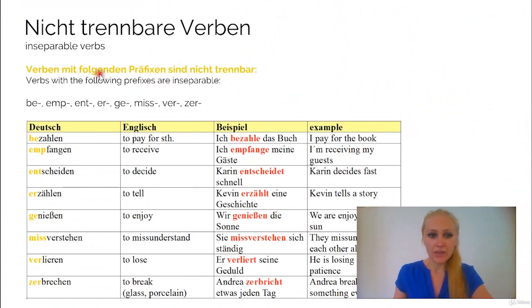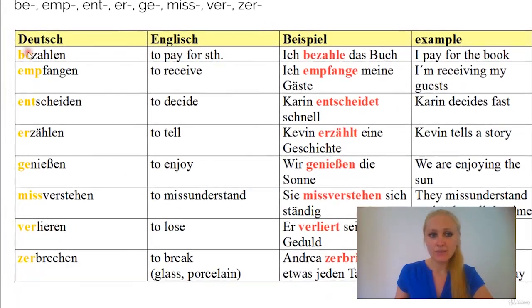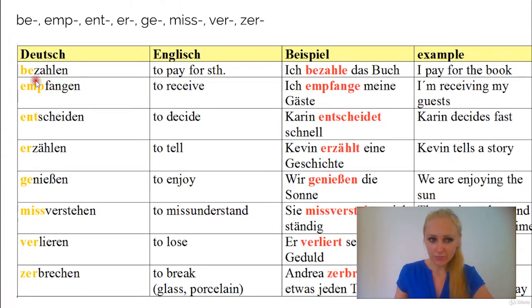Okay, here we have a group of prefixes. Whenever you see these prefixes in front of a verb or added to a verb, it means that those verbs are not separable. We can take different verbs, like let's say here zahlen, to pay. If we add the prefix be, as you see here, then it's bezahlen and it means to pay for. Fangen, for example, means to catch. If we say empfangen, if we add the prefix emp, then it means to receive.